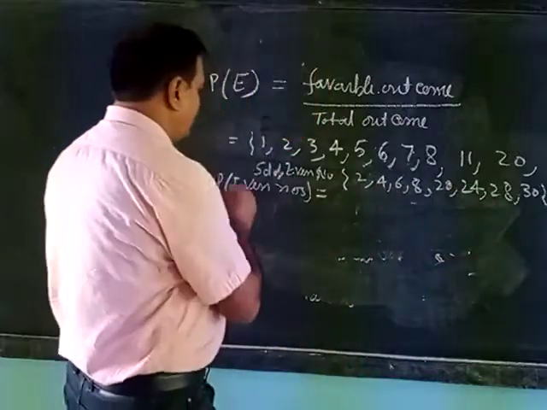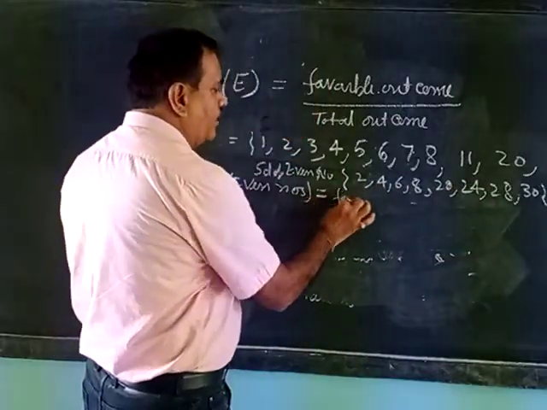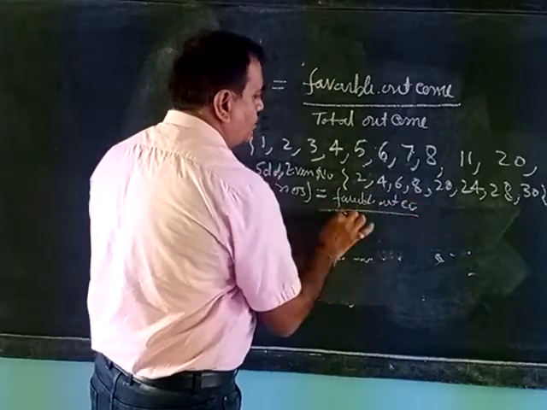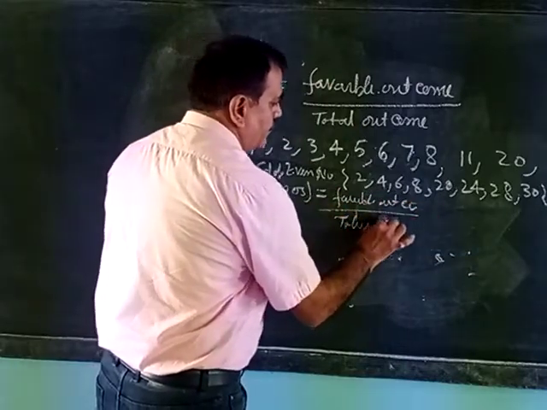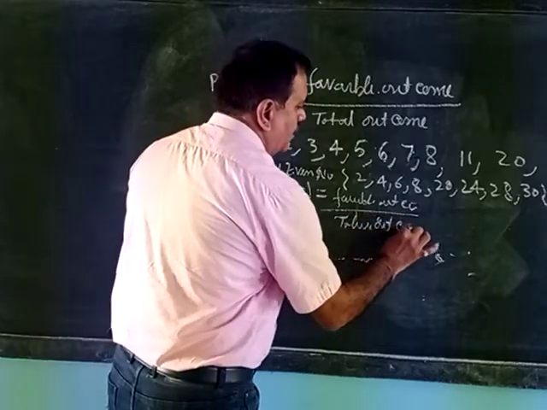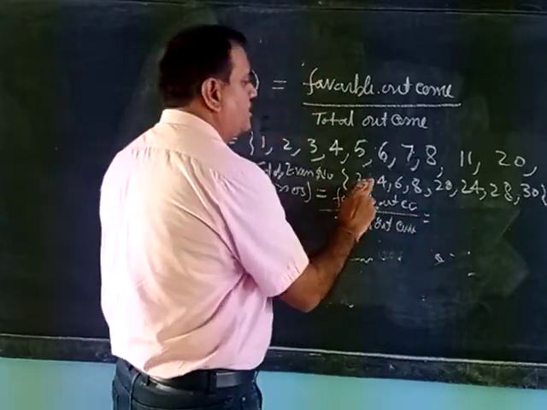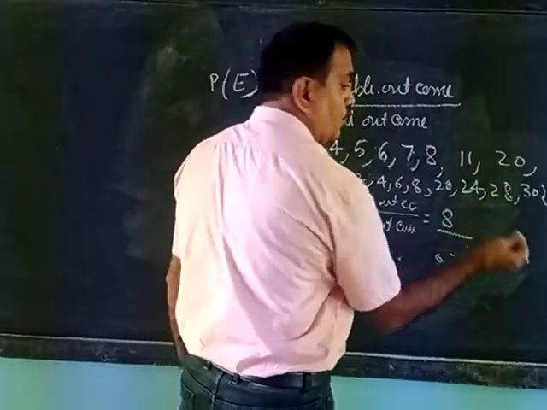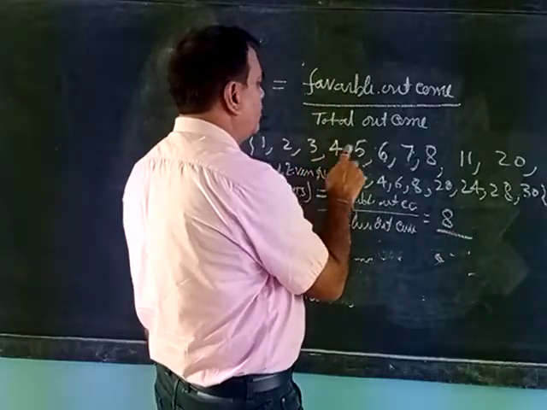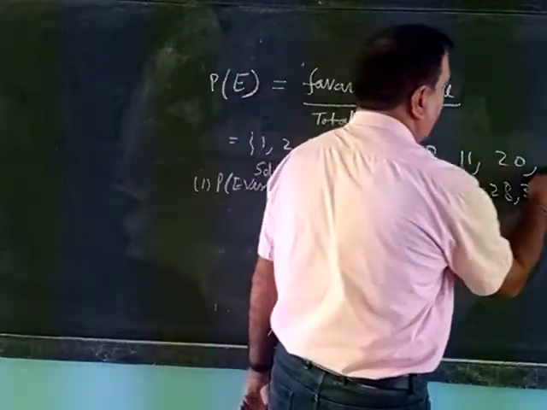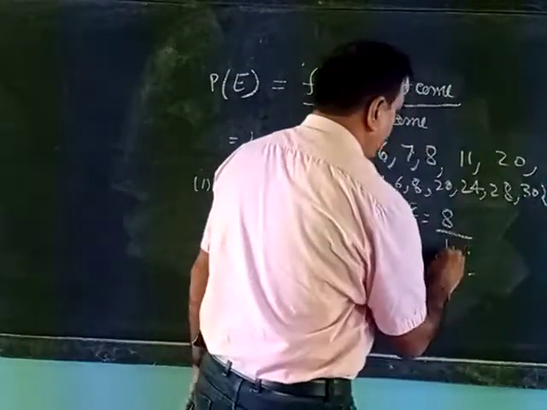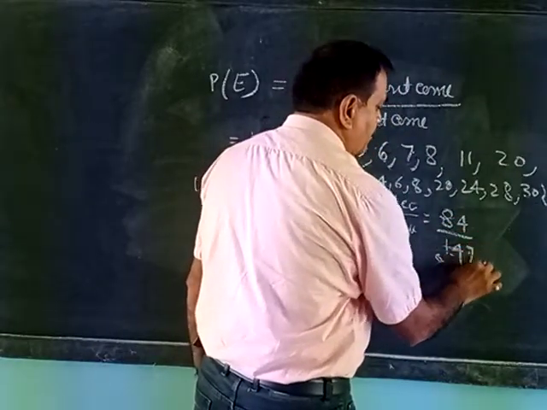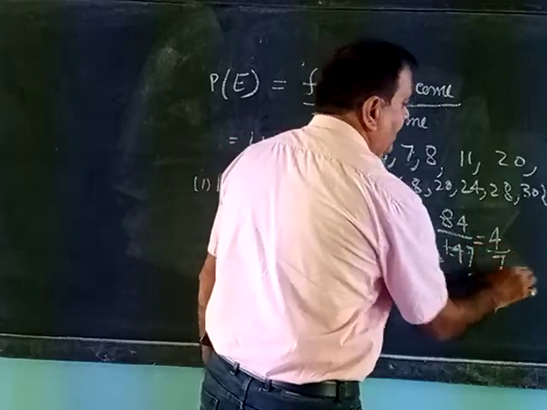Then you find the probability. The probability of the even number is favorable outcome by total outcome. So favorable outcomes: 1, 2, 3, 4, 5, 6, 7, 8. And total: 1, 2, 3, 4, 5, 6, 7, 8, 9, 10, 11, 12, 13, 14. Simplest form: 4 by 7 is the answer.